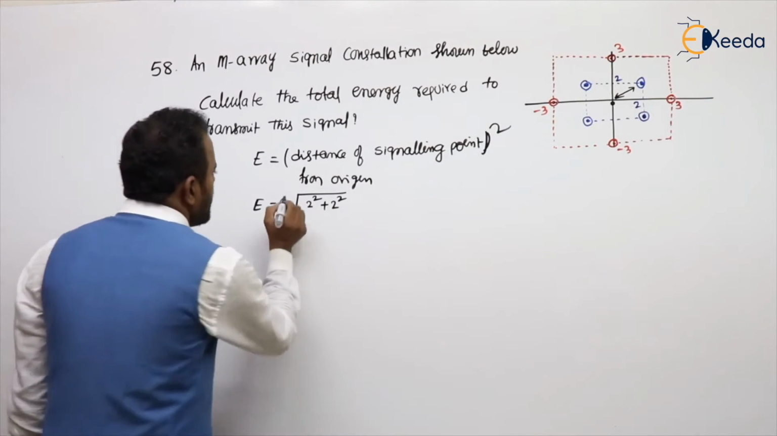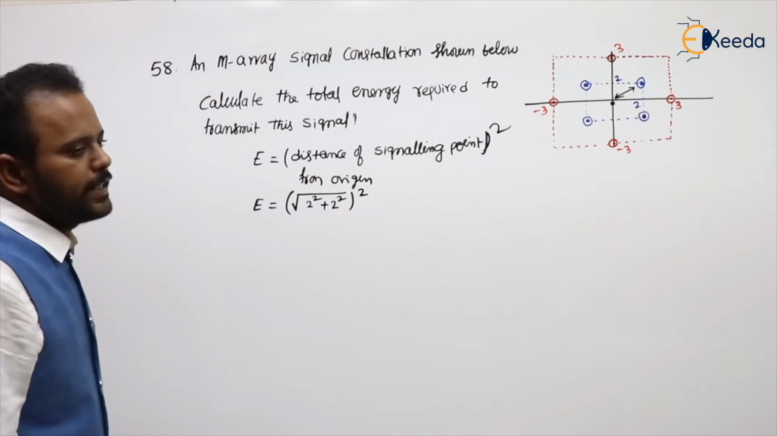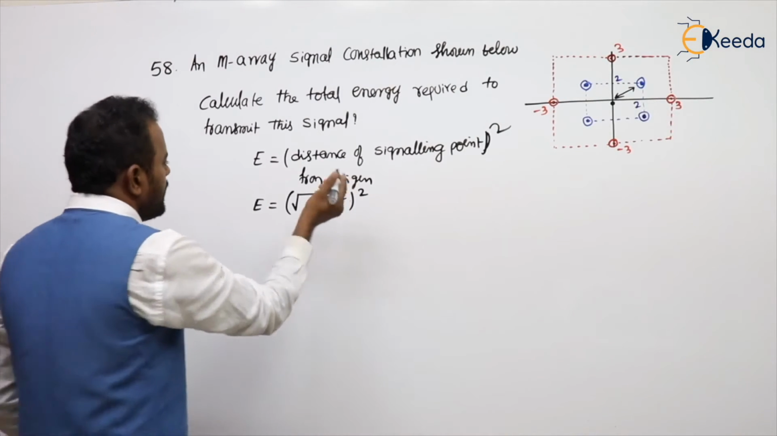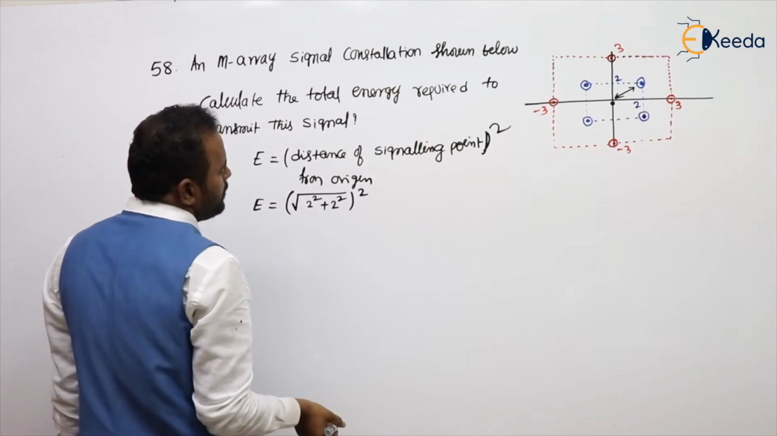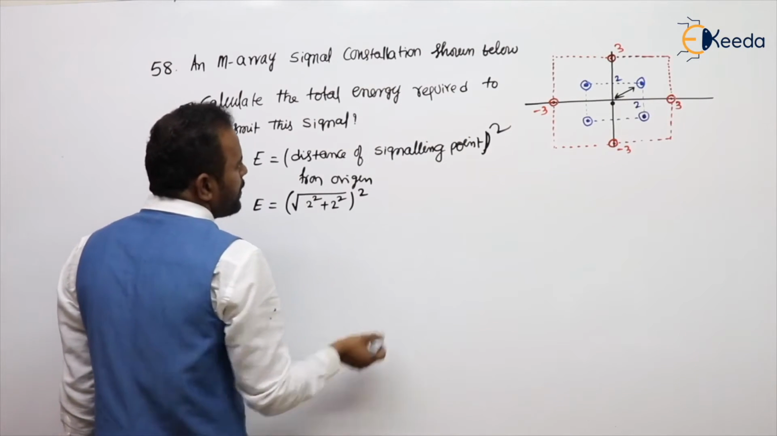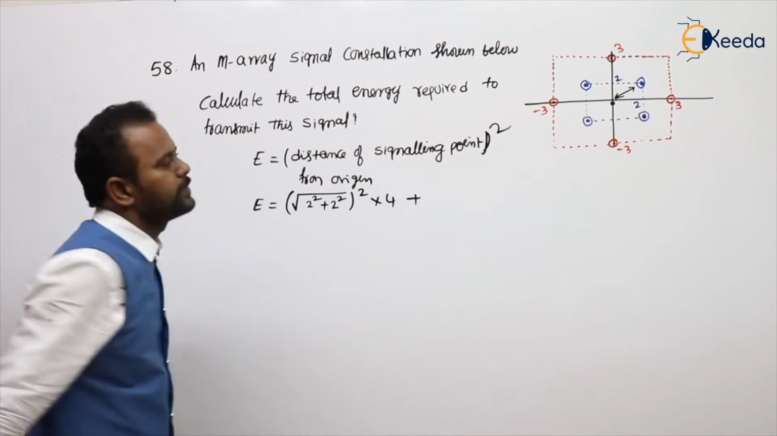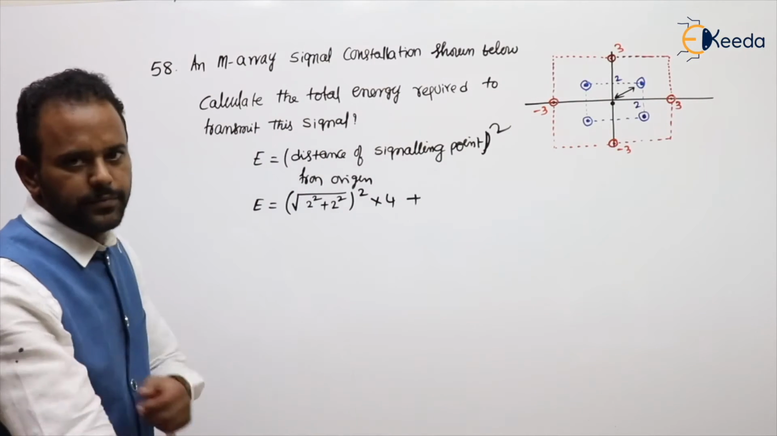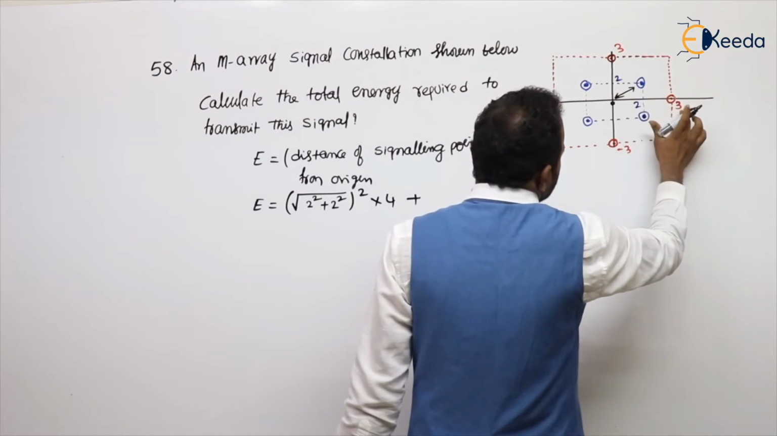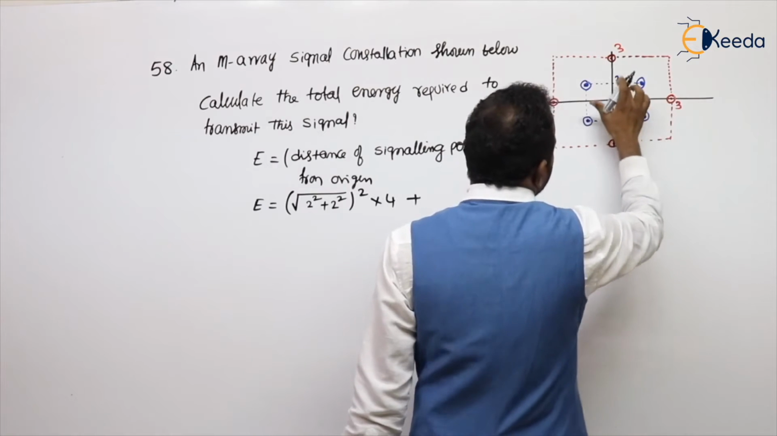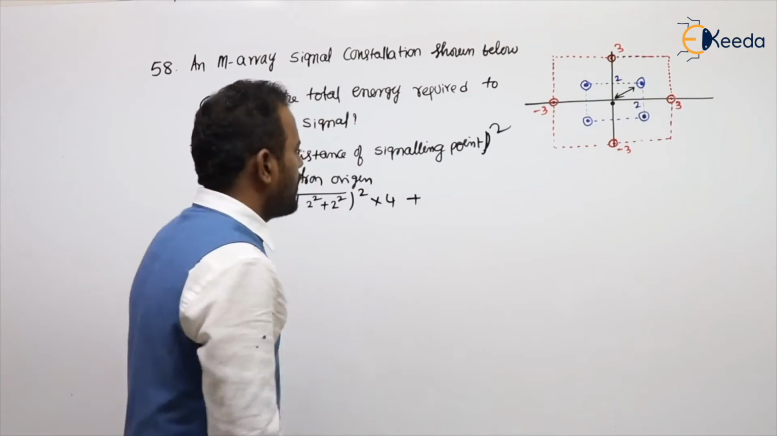Take the distance, and after the distance, square it. Coming to here, if you say all are at the same distance from the origin, how many points are there? 4 points. So 4, plus the remaining ones you can see. The remaining are at a distance of 3 from the origin. This also 3, this also 3, this also 3. So what we need to do?